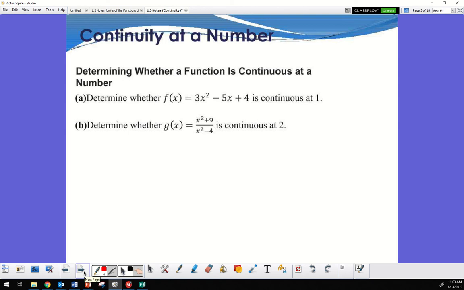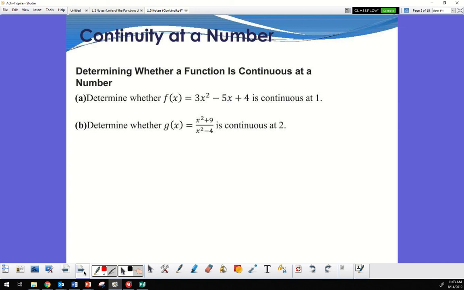Continuity at a number. Determine whether a function is continuous at a number. All right, first, that guy that just walked in late, what do I have to look at first when I do this? What do I look at? If there would be a hole, what would I have there? Domain restriction? Excellent, that's why I called on you.